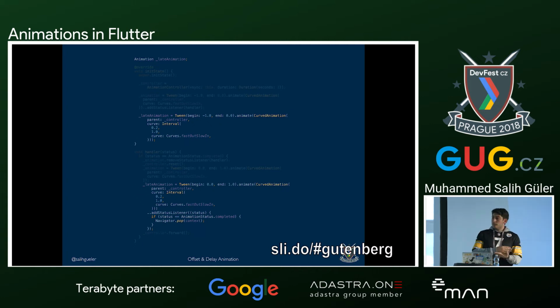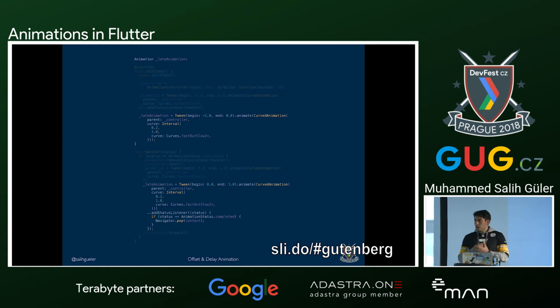For example, let's assume that you have a 10-second animation, and you want this animation to start like 2 seconds later. What you're going to do here is give 0.2 as begin value, and for the end value, you will give 1. So it's going to do exactly the same thing, but it will start 2 seconds late, and it will take 8 seconds. So your animation will start 2 seconds later, but it will be 20% faster, I would say.